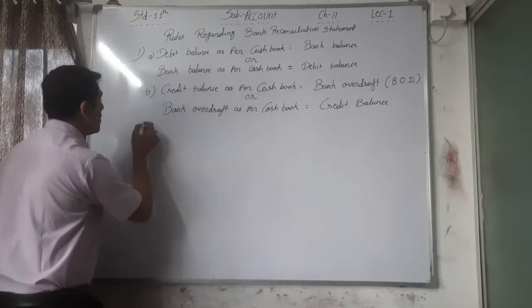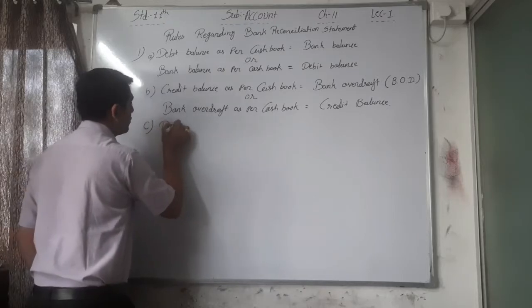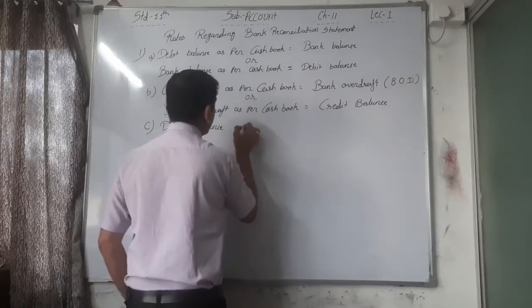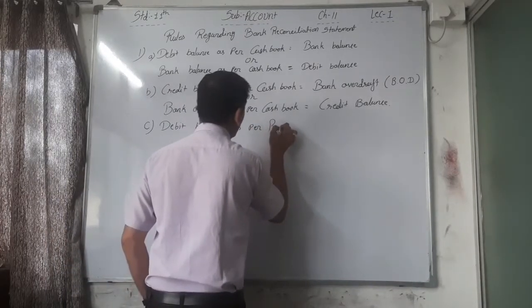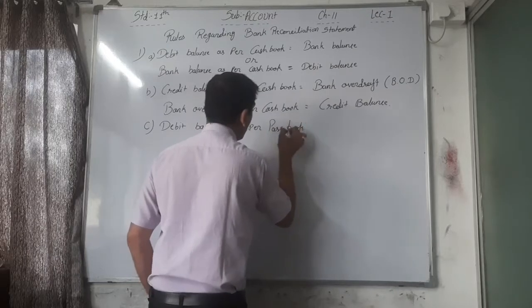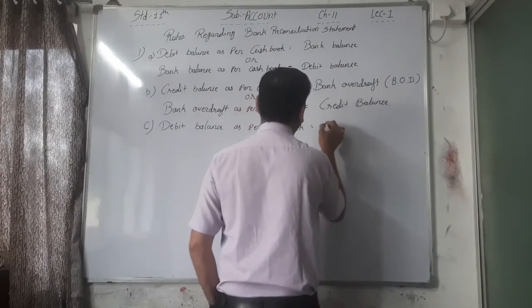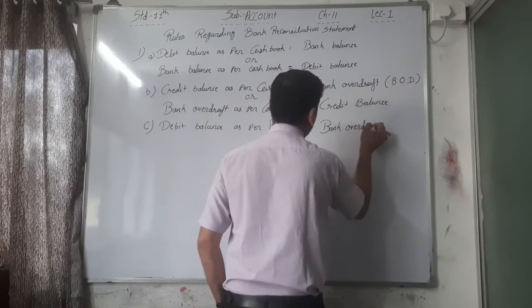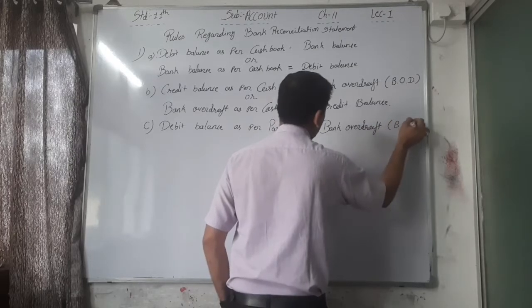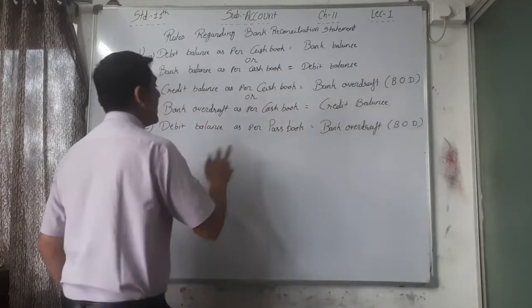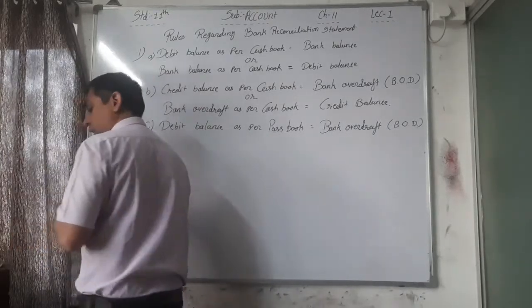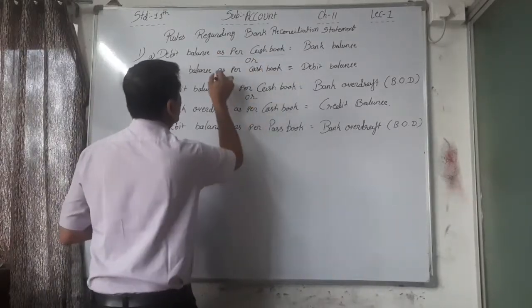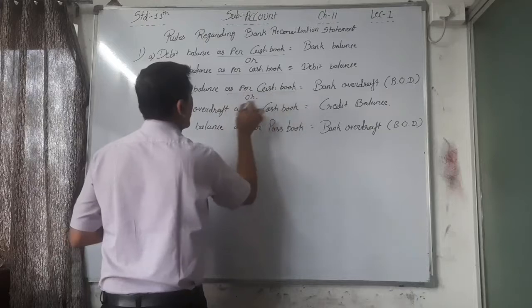Now C point. Concentrate on this word. Here, as per cash book is given in both earlier points.